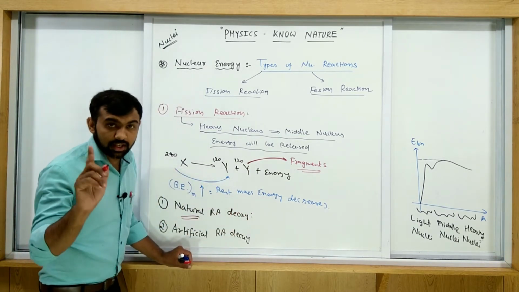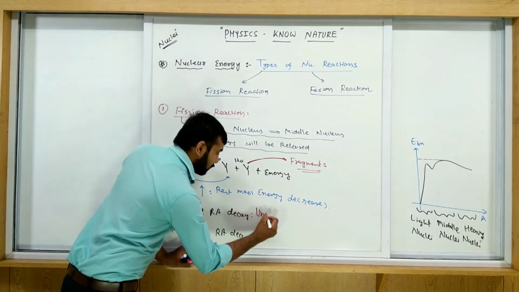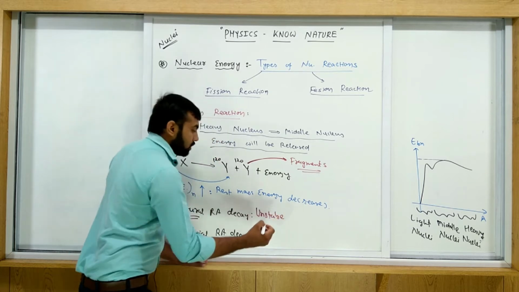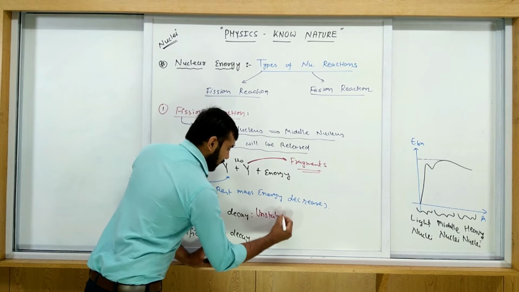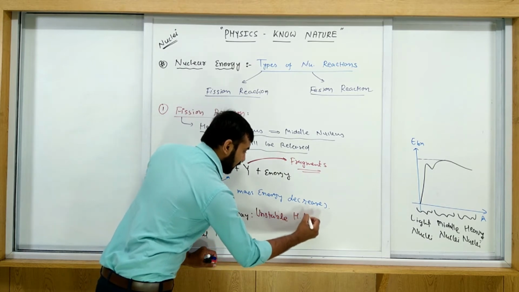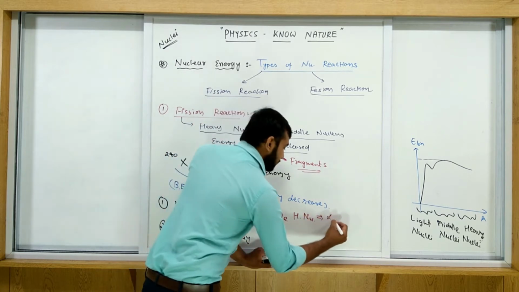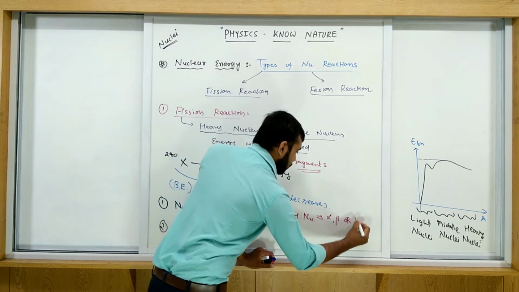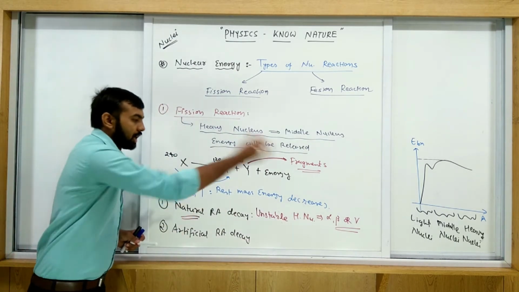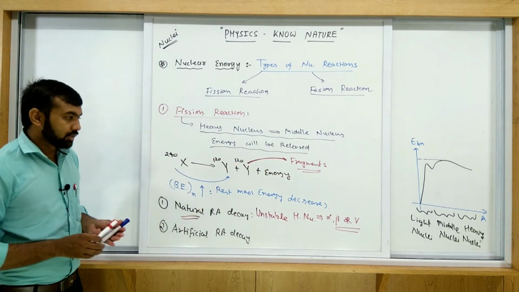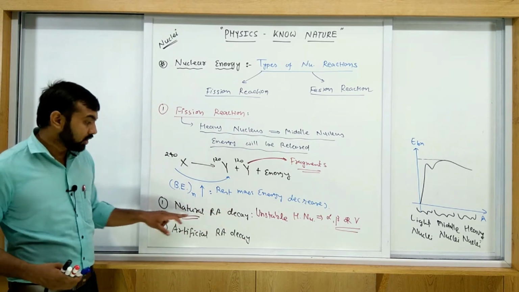In natural radioactive decay, any unstable heavy nuclei radiates alpha, beta or gamma and just tries to transform into stable nuclei naturally. So this is called natural radioactive decay.